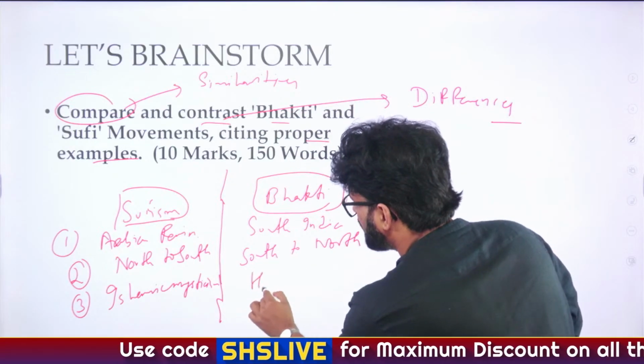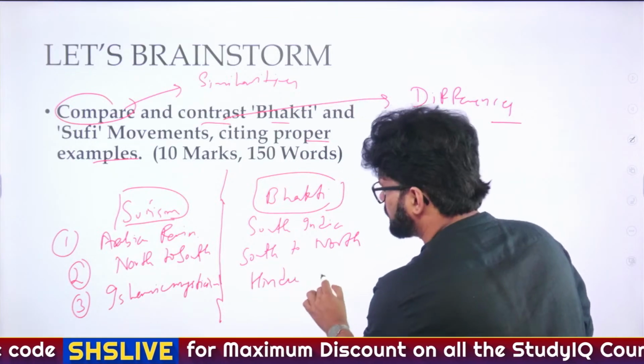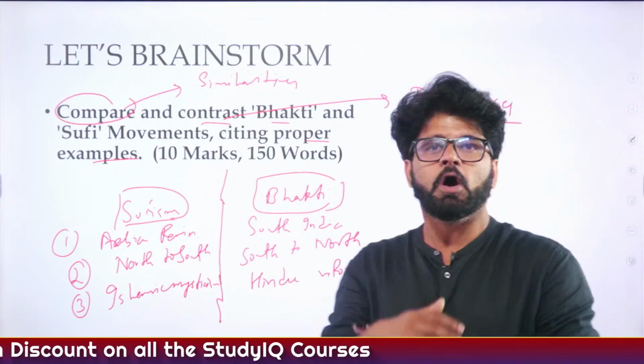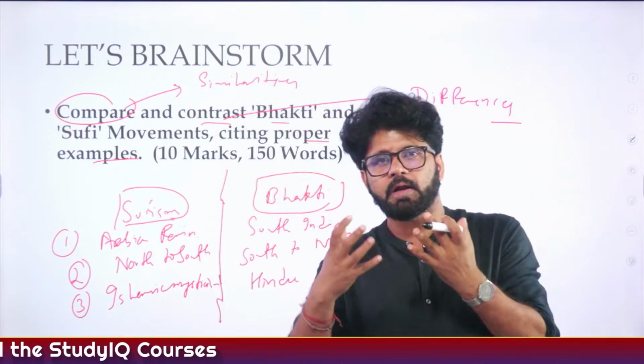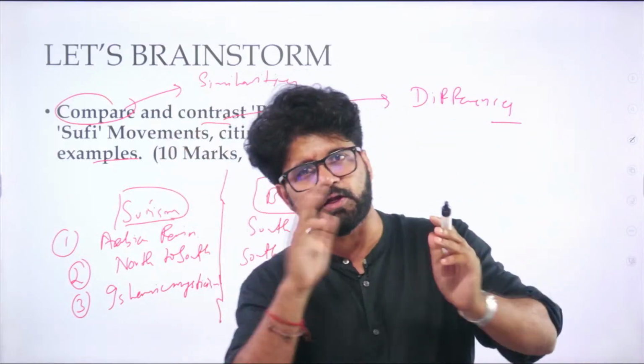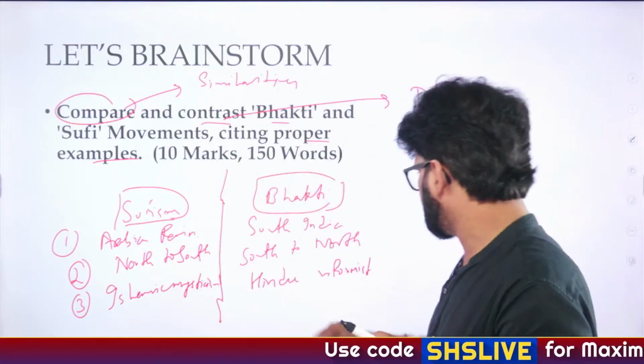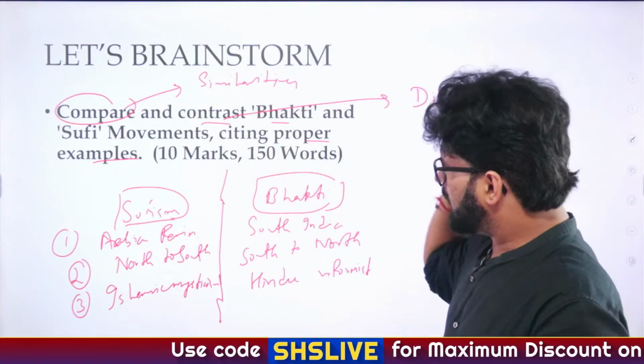Bhakti is a Hindu revivalist or reformist movement, whatever you want to call it. There are debates whether it is a reformist or revivalist movement, or whether it gave new life to Hinduism. We can talk about reformism and revivalism when we discuss social religious reform movements. Fine, so a Hindu reformist movement. These are three points.